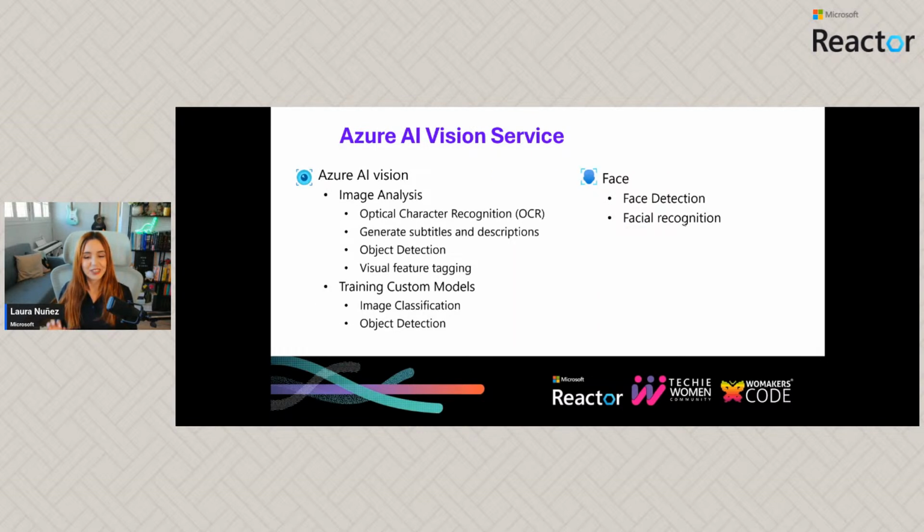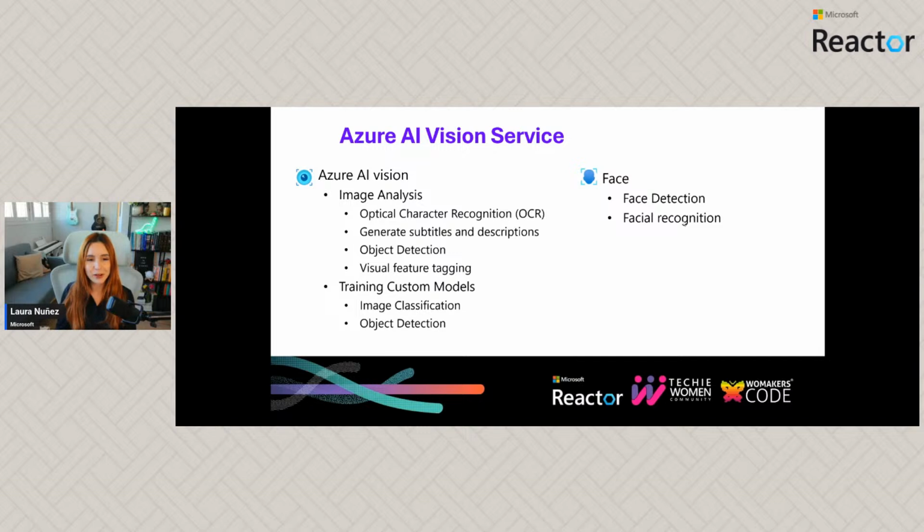Okay. So if we understand now what we can do, where it's coming from, what we can do with the images, now let's see how we can actually do it by using Azure. And we are going to be using here two different things. We are going to be using the Azure AI Vision service, and we are going to be using Face, which is going to be related to faces. Makes sense, right? Because of the name.